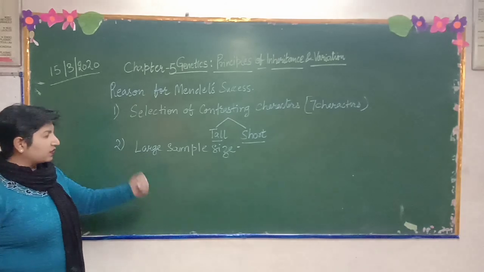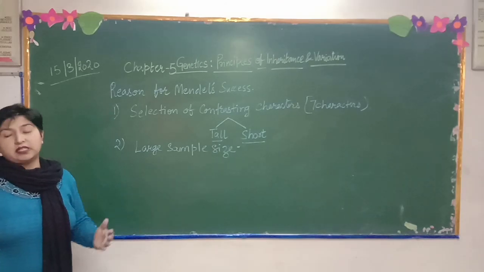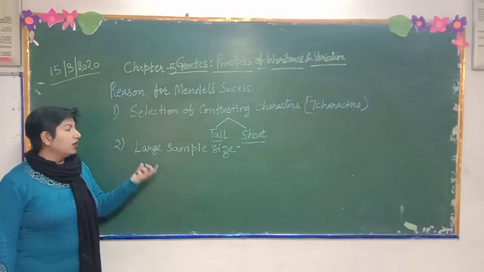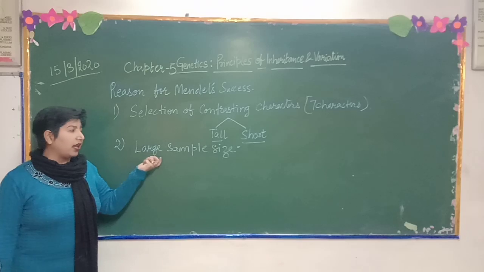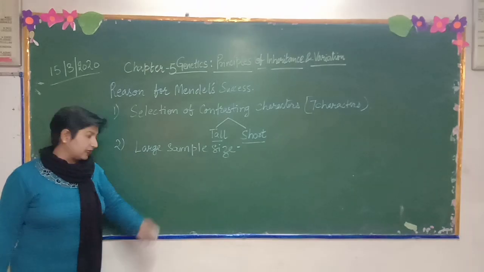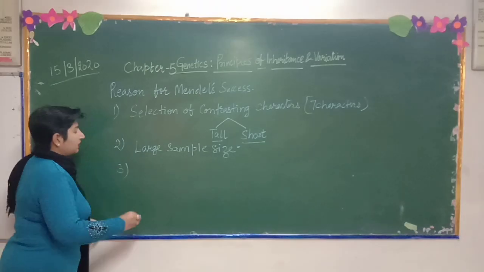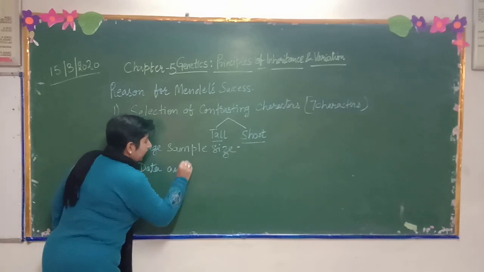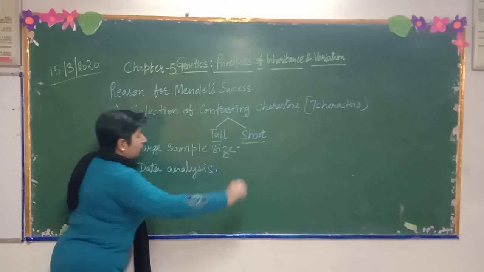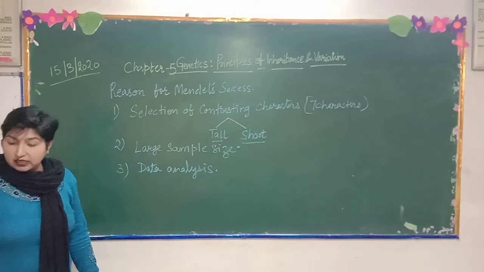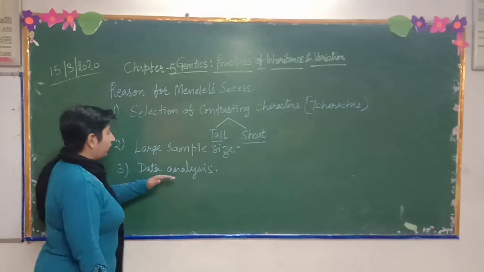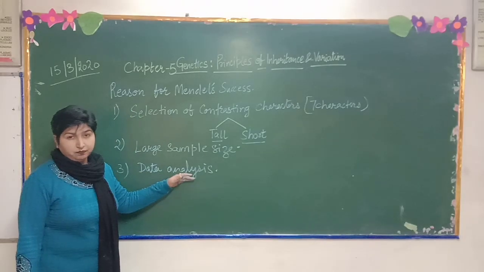That means one after the other, many generations he tested, and he reached his conclusion because he practiced on a large number of samples. Another was data analysis. He analyzed the data very minutely and concretely, which resulted in the perfection of his experimentation.